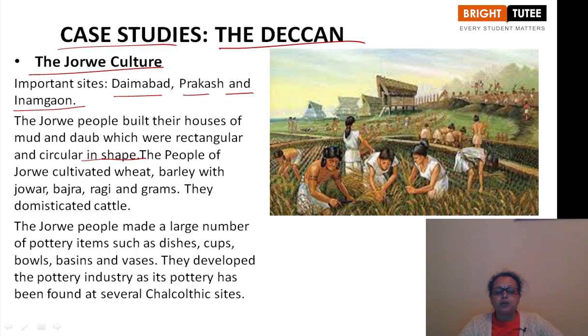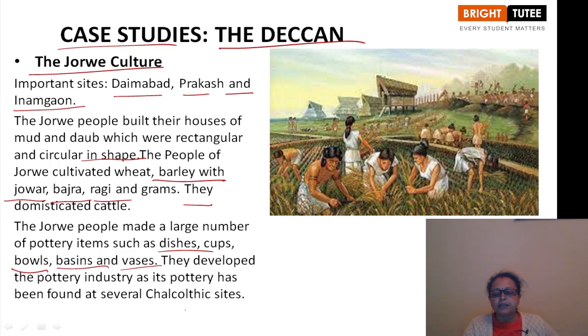Then the people of Jorwe cultivated wheat, barley, jowar, bajra, ragi and gram. So multiple types of food grains were grown by them. They also domesticated cattle. The Jorwe people made a larger number of pottery items, such as dishes, cups, bowls, basins and vases.